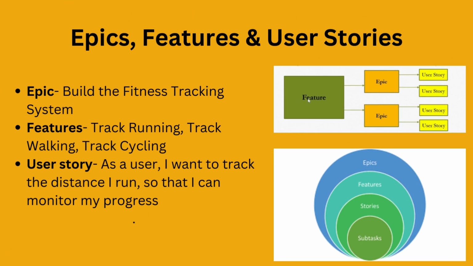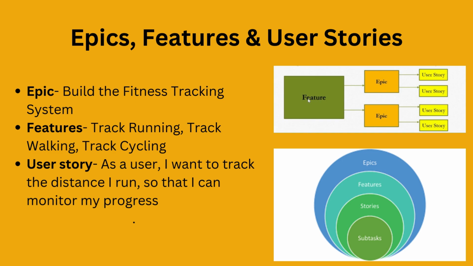Now let's talk about epics, features and user stories. These are essential when organizing and breaking down the work. In our case, an epic could be build the fitness tracking system. And under this epic, we can have features like track running, track walking, and track cycling. And then each feature is broken down further into smaller pieces called user stories.